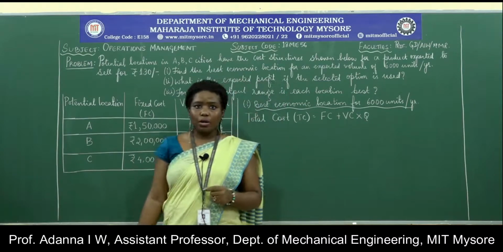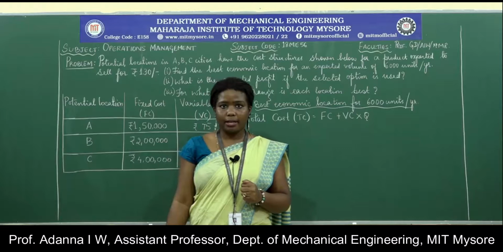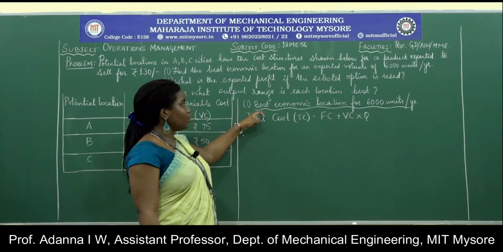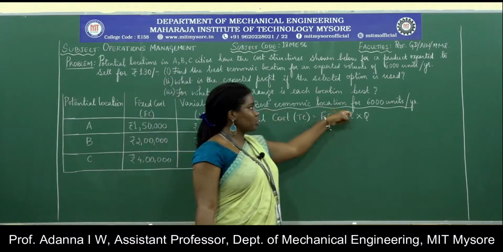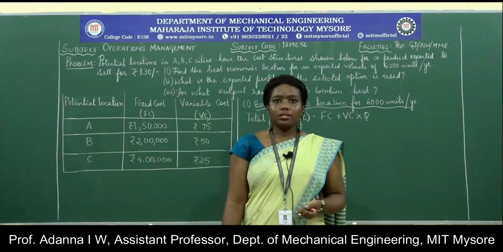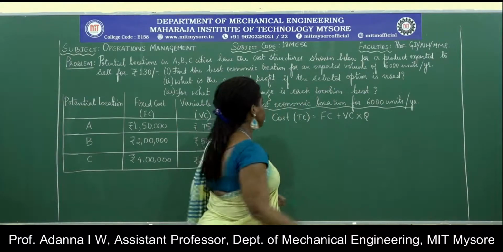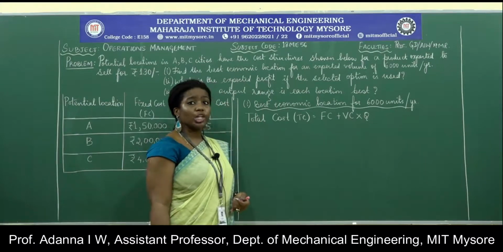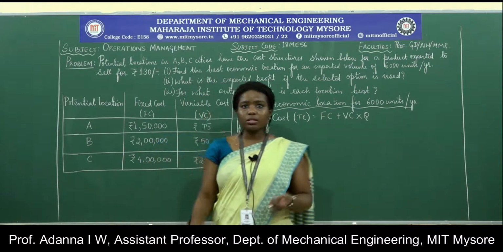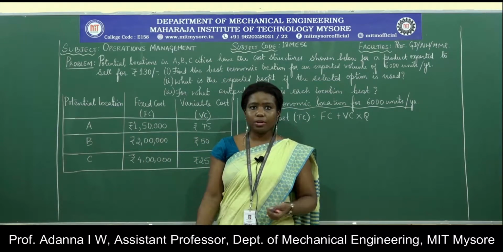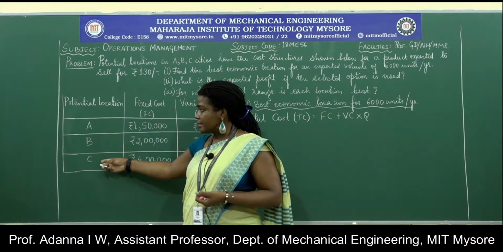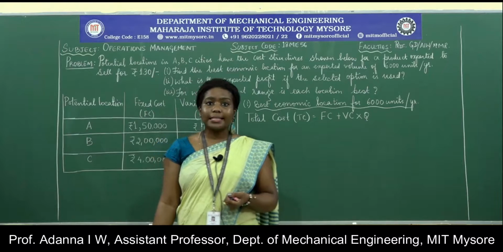So before we move on to chart the break-even analysis, we are first going to start with the first question, where we are going to find the best economic location for a volume of 6,000 units per year. So how are we going to carry this out? We have to find out what will be the total cost that we will incur at these locations. So I will find out the total cost, fixed cost and variable cost for those number of units at location A, location B, location C, and among these I am going to choose the least.